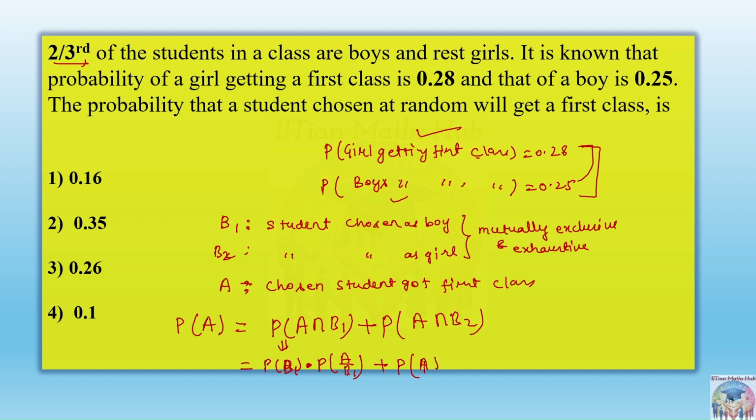Similarly, it is P of B2 into probability of A given B2. Now, what is this thing? The event A is happening provided that B1 has already happened, meaning the student chosen is a boy is already done. Now we have to find out the probability that he has got the first class. So what is given in this question?